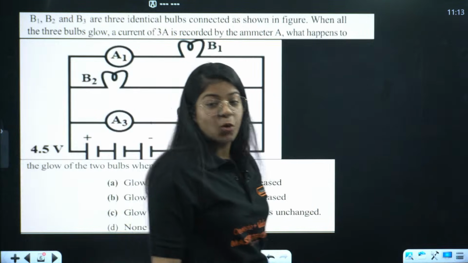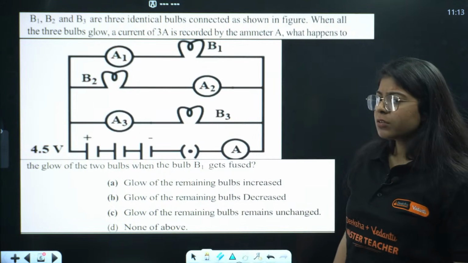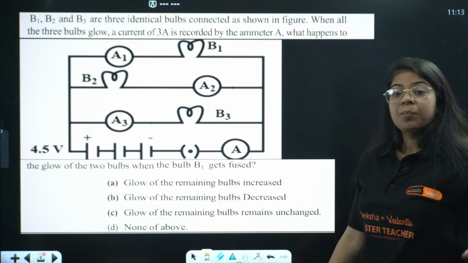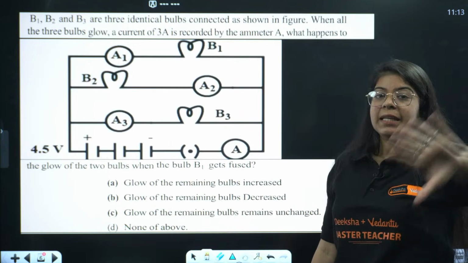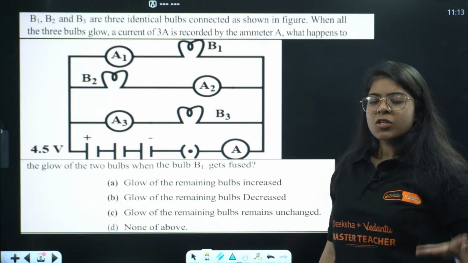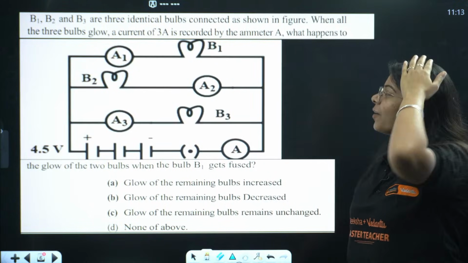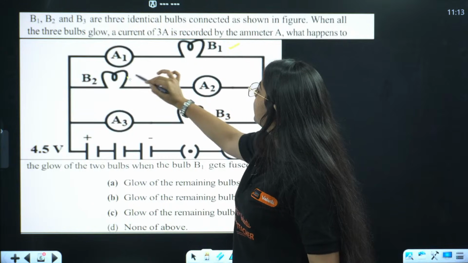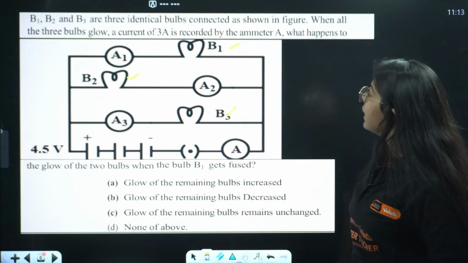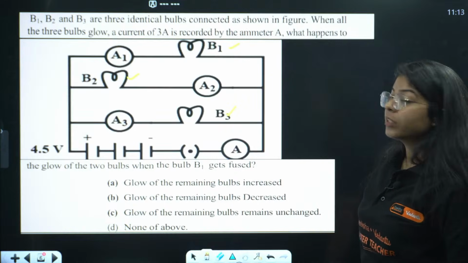Very, very important. A bit of a different question from the previous ones we have done, but same concept. You don't need to think about it in any other way. Same concept. Just use your brain a little bit. Okay? B1, B2 and B3 are three identical bulbs as shown in the figure.